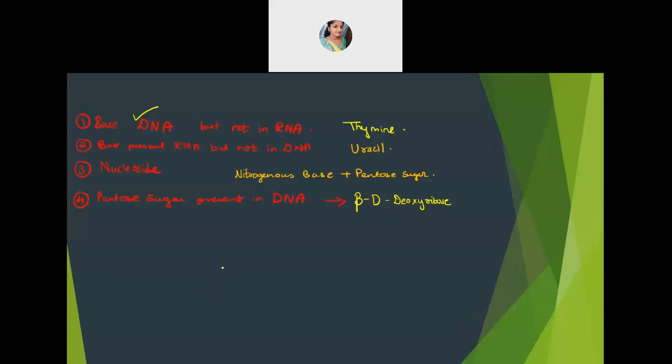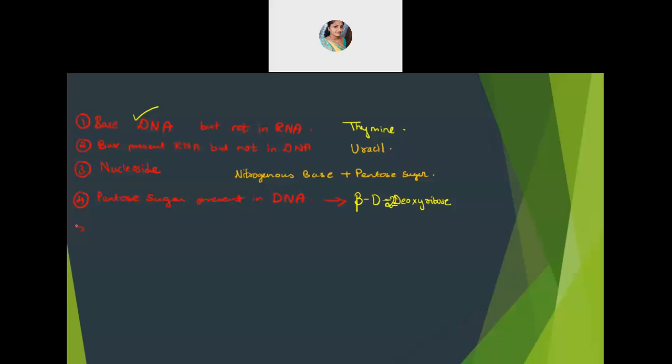Now tell me, what is that linkage which is present between the two nucleotides? How are dinucleotides linked to one another? Yeah, beta 2-deoxy also. It is better if you mention 2-deoxy also. Yes, correct. Beta D 2-deoxyribose. Because you are mentioning that in the second position, that oxygen group is removed. Yeah, it's better if you mention it.